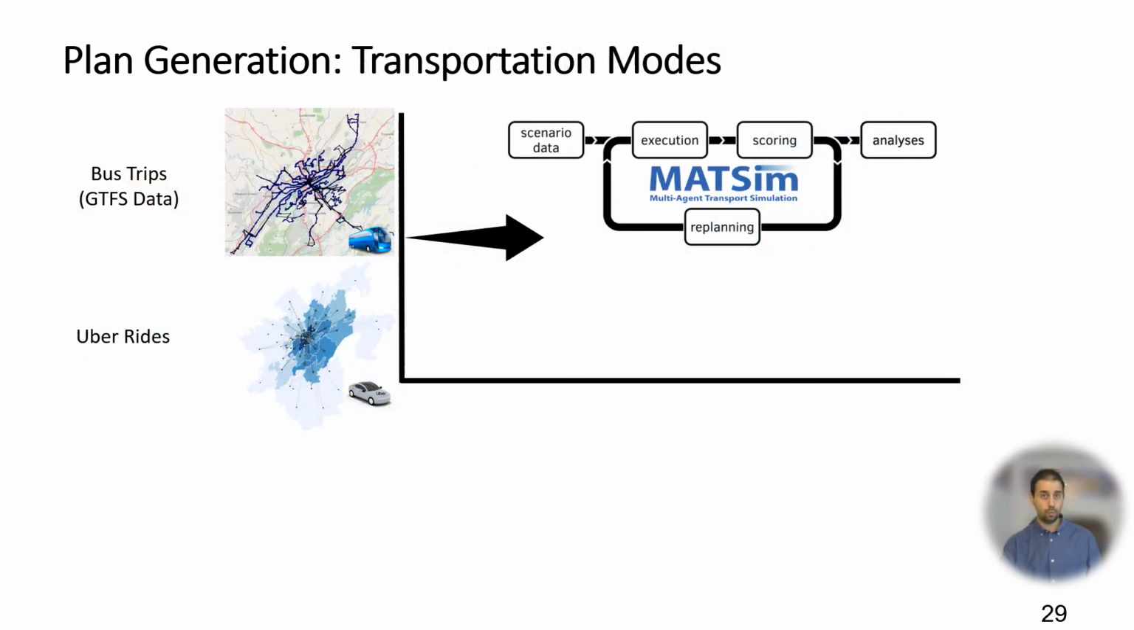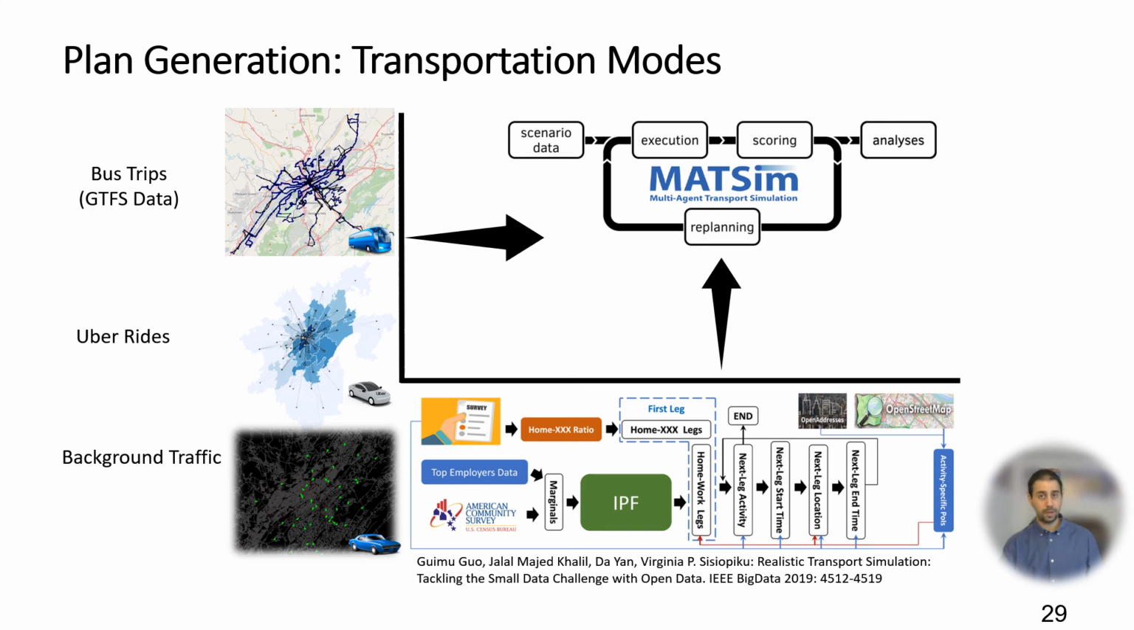Once we generated the Uber rides, we integrate them with our background traffic, which is generated from another user survey and open data repositories in our prior work. We also include bus trips in our study region as an alternative mode for passengers who do not drive their own cars. These day plans are then inputted into MATSim for transportation simulation.